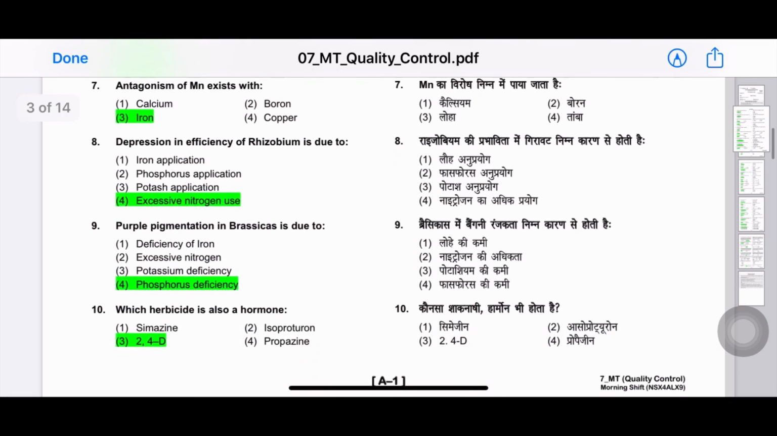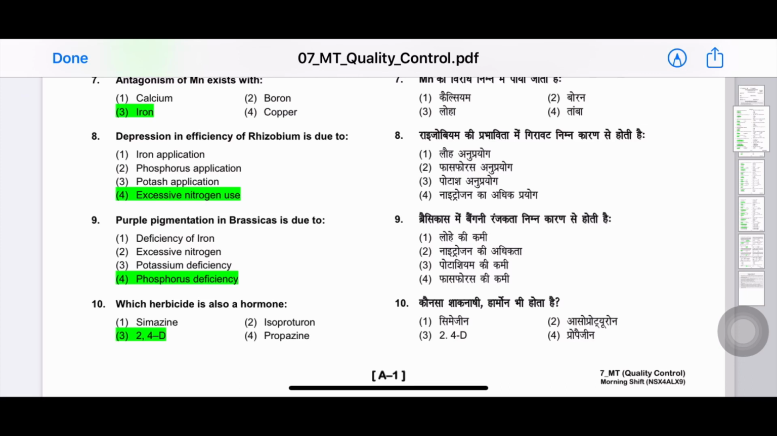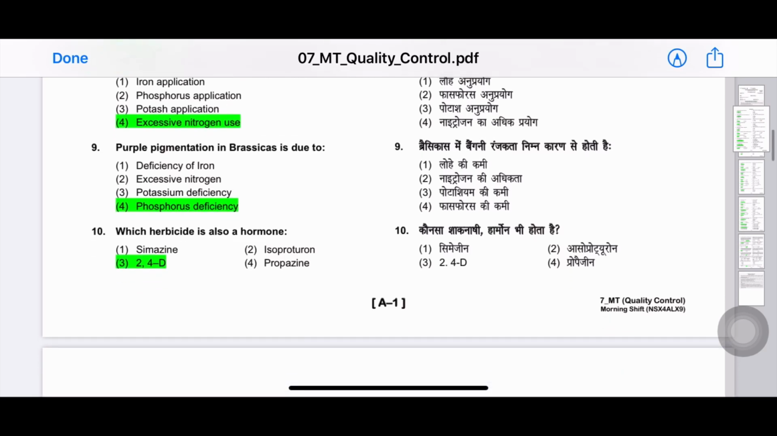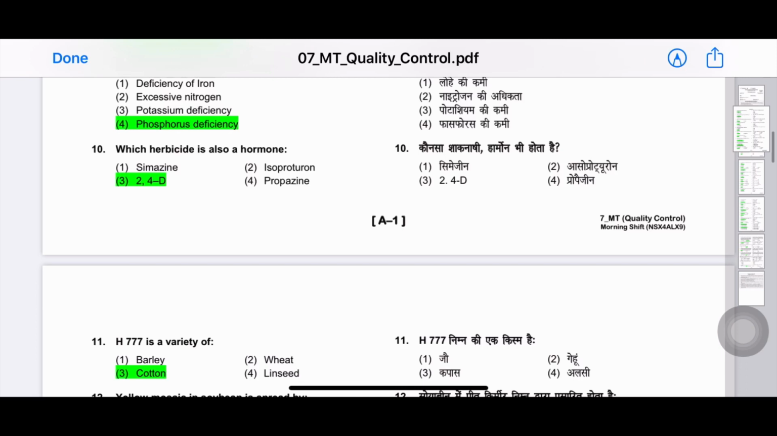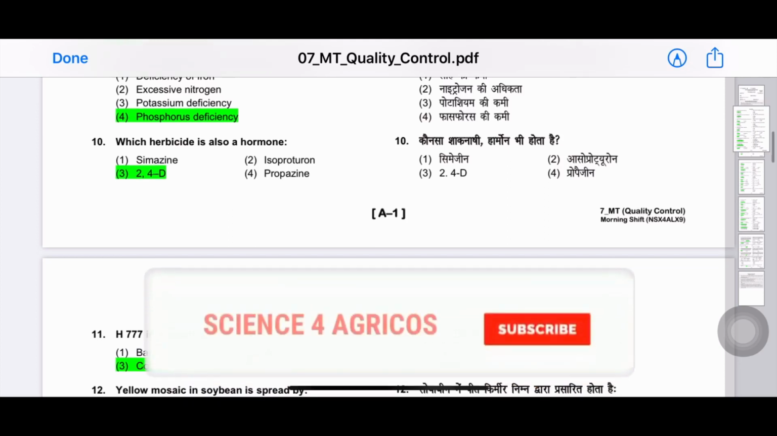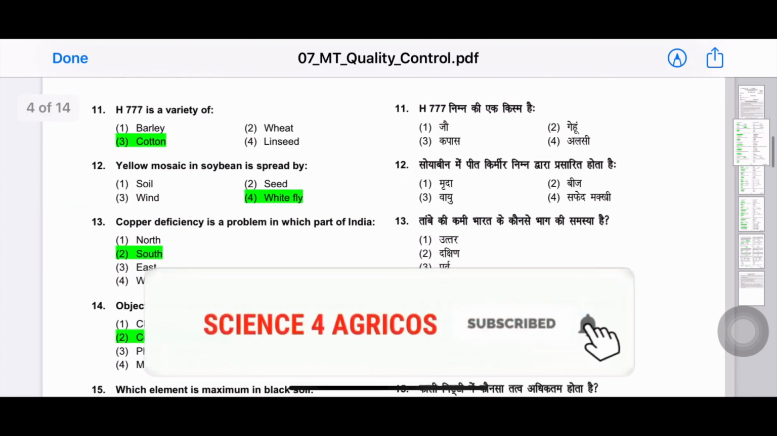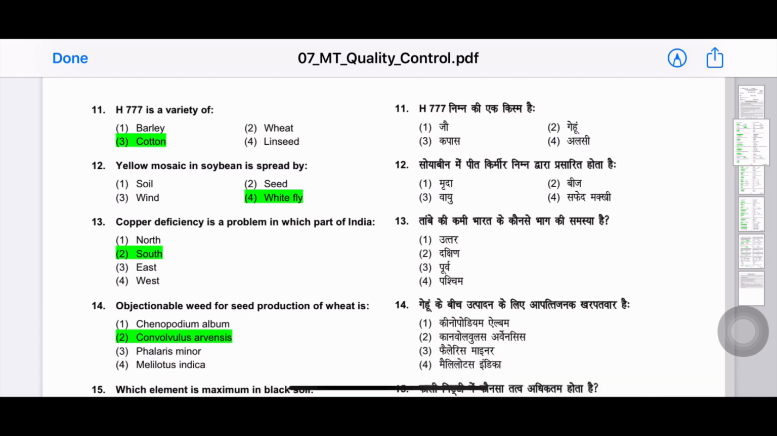Next question, eighth question: depression in efficiency of rhizobium is due to. The answer is excessive nitrogen use. Ninth question: purple pigmentation in brassicas is due to. The answer is phosphorus deficiency. 10th question: which herbicide is also a hormone? 2,4-D is also a hormone. The answer is 2,4-D. Next question: H777 is a variety of cotton.